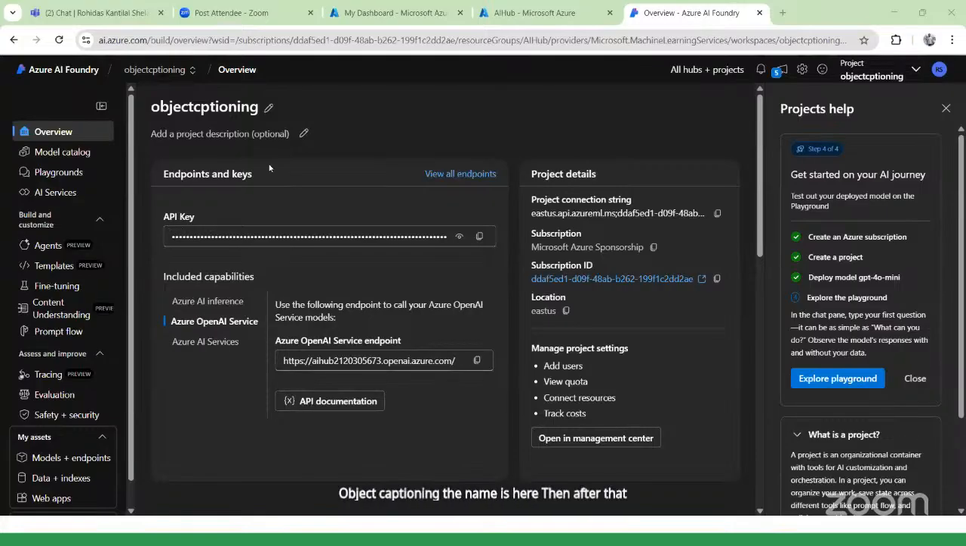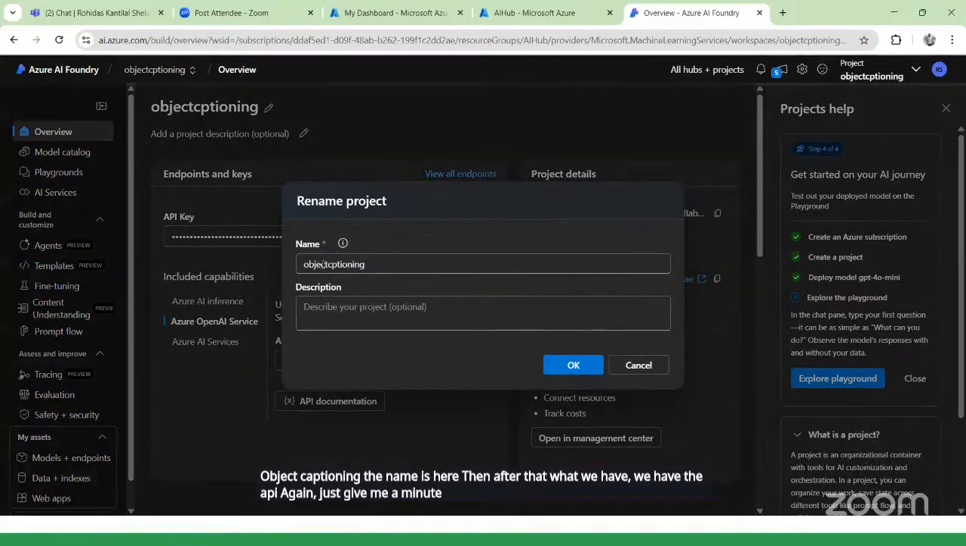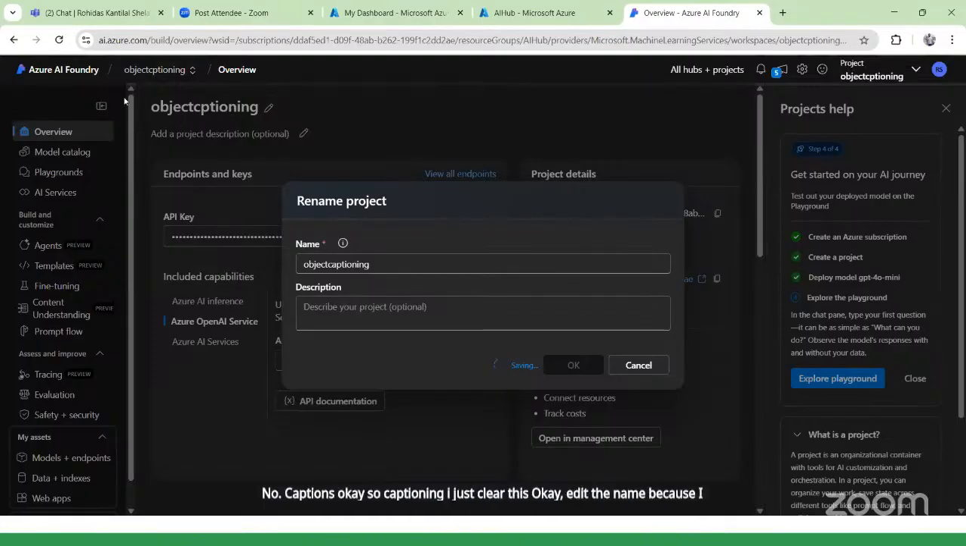Then after that, what we have? We have the API. Okay, again, just give me a minute. What I do? I have returned the captions. Okay, so captioning. I just clear this. Okay, edit the name because I'm missing one letter over here. So now again what we do, it is getting saved. For this, we just have to wait.